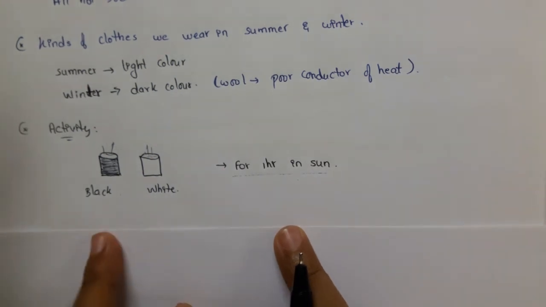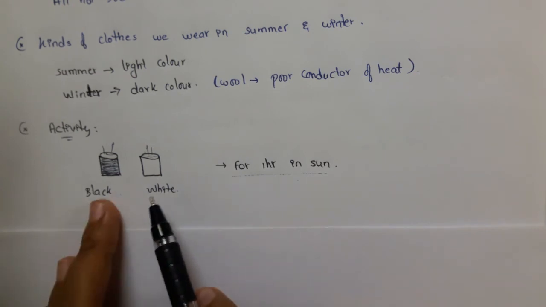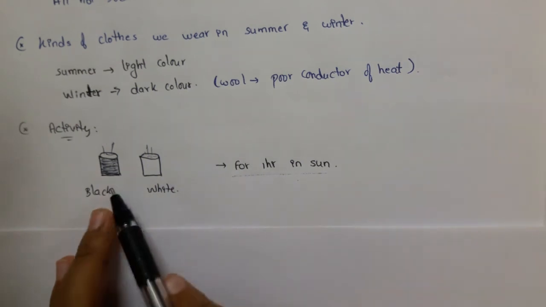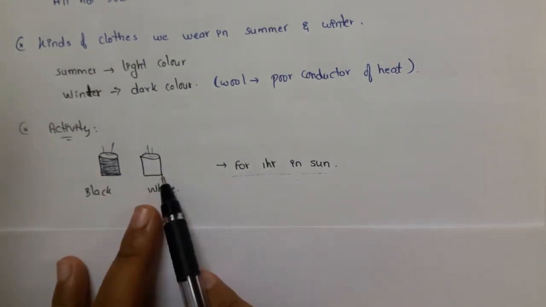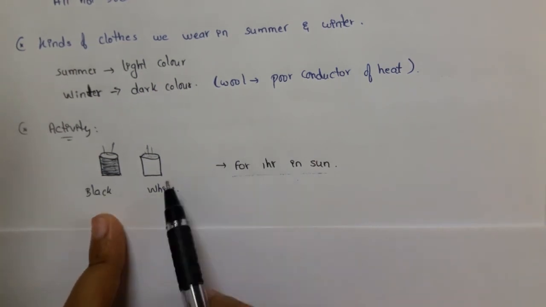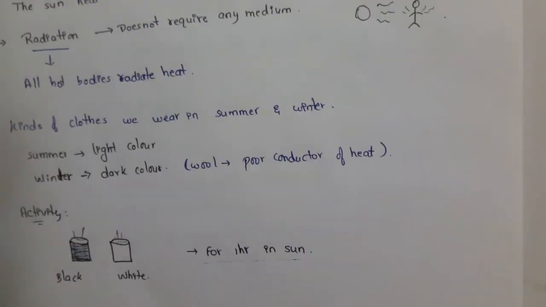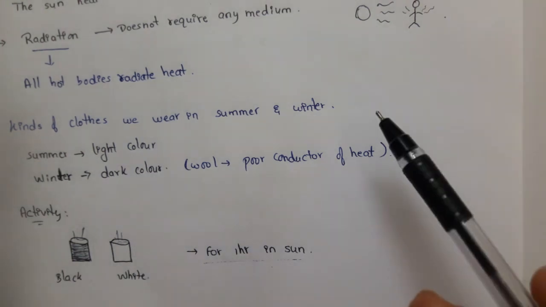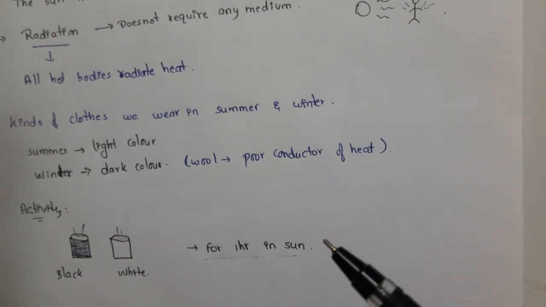So what might the result be? Which cup has hot water and which has normal water? The black cup will have hot water and the white cup will have normal water. Why? Because black absorbs more radiation. Hope you have understood all about heat, heat transfer, and why we should wear light or dark color clothes during winter or summer, through activities and experiments.